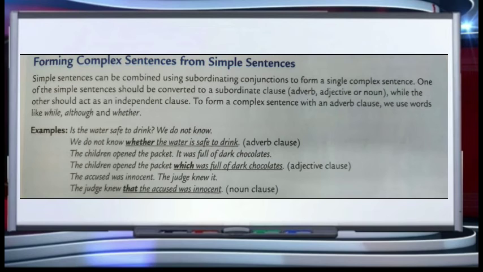Now, to form complex sentences from simple sentences. Simple sentences can be combined using subordinating conjunctions to form a single complex sentence. One of the simple sentences should be converted to a subordinate clause. It could be an adverb, adjective, or a noun clause, while the other should act as an independent clause. To form a complex sentence with an adverb clause, we use words like while, although, whether, etc.